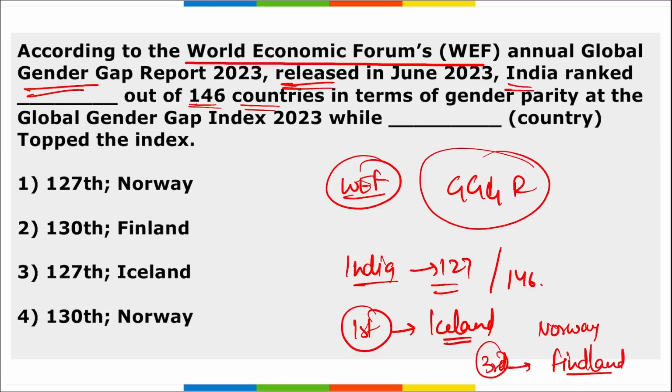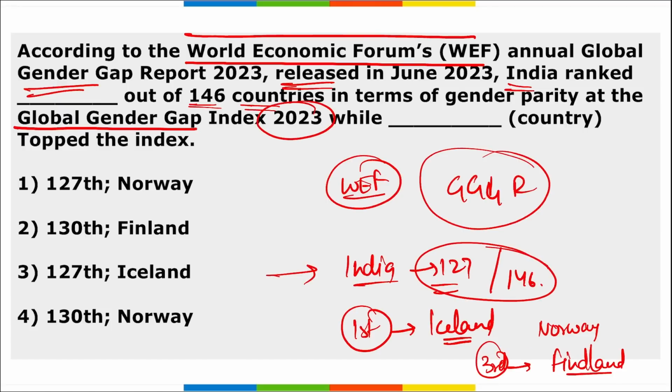Right? So coming back, according to the World Economic Forum, they released this global gender gap report for the year 2023, and in this index the rank of India was 127 out of 146, and Iceland secured the top position, Norway was on the second position, and Finland was on the third position. Right?